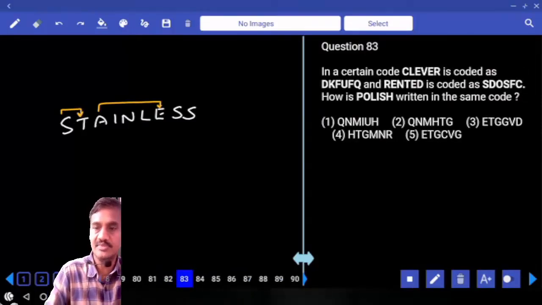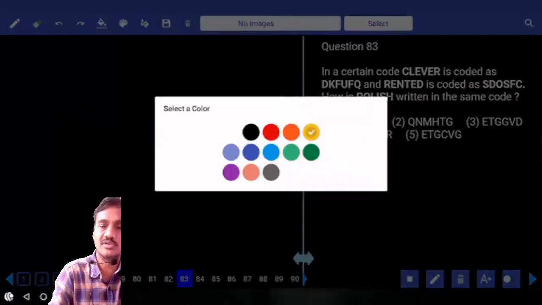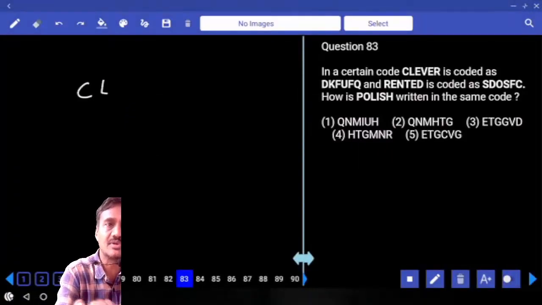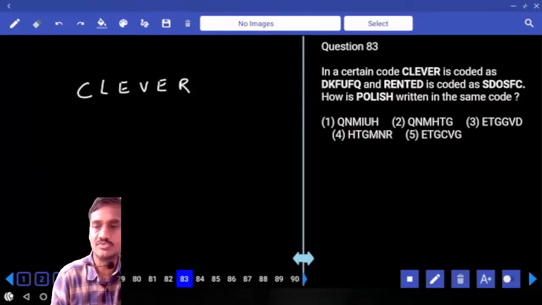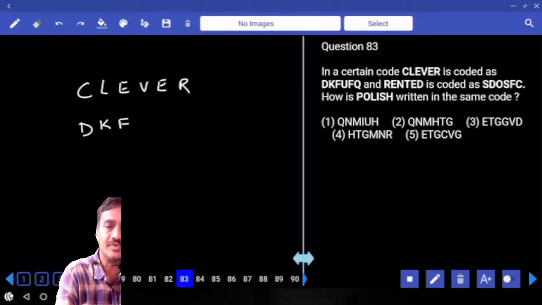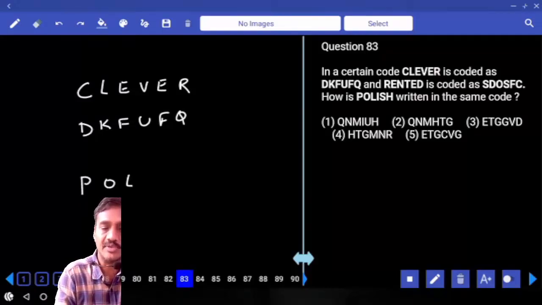Then 83. Now in a certain code language, the word CLEVER. What is the word we have? CLEVER. Now the word CLEVER, and what is the code to this one? DKFUFQ. And in the same way, how is the word POLISH coded?